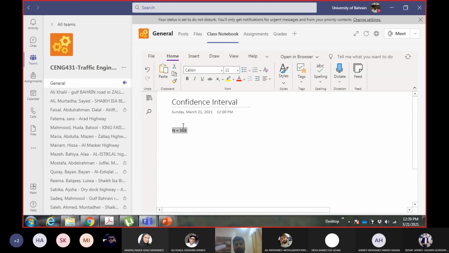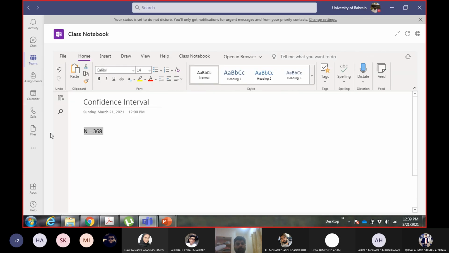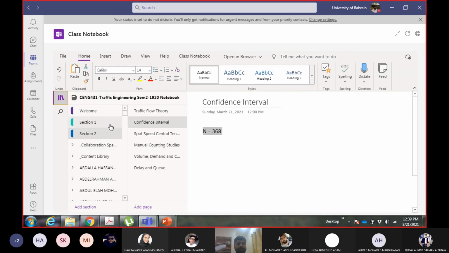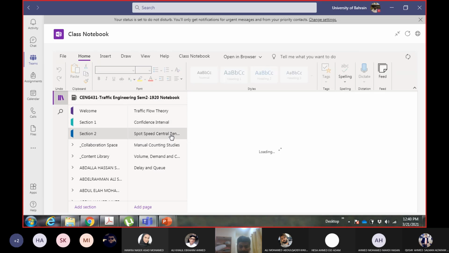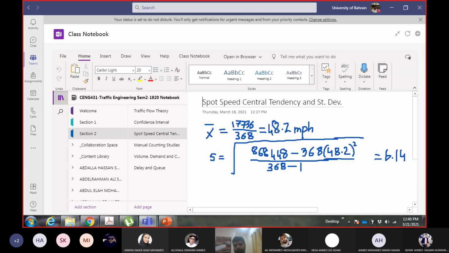I knew this much from the start. And the mean and standard deviation I calculated in the last lecture. You can see the mean is 48.2 and standard deviation is 6.14.